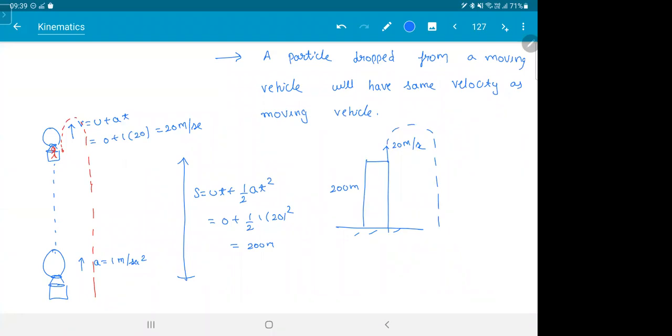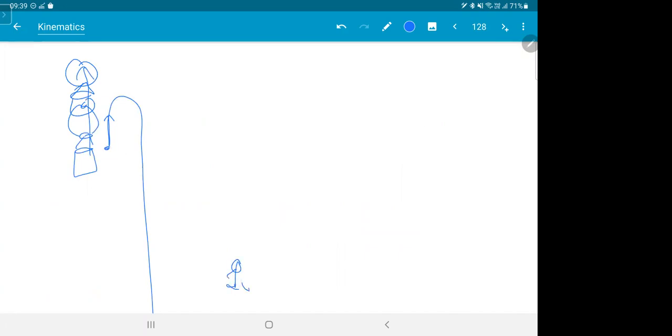So when you leave a coin from the balloon, this is what happens. Some people will say, sir, the coin is going backward. You're mistaking it. The balloon will think it is going backward. You know what is happening here? When you drop the coin, the balloon is still going up, the coin is also going up, but the coin will go up and come down. So the person in the balloon will think the coin is going back. But in reality, if you're on the ground, you will see the coin and the balloon are going in the same direction, but the coin is going slower.